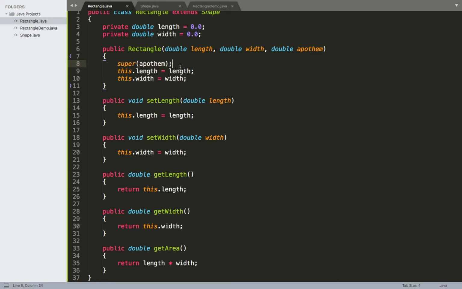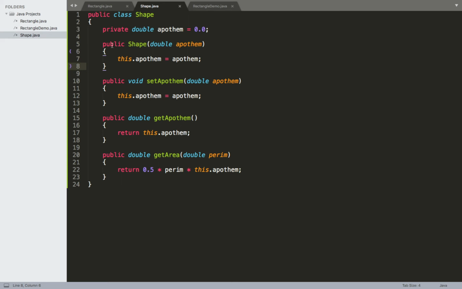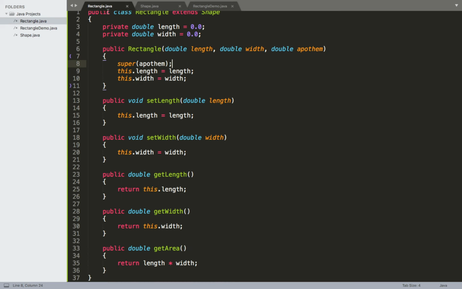Additionally, we can exclude this line if we don't give our shape its own explicit constructor, because Java will implicitly call the super constructor on the default constructor if that is applicable. But in this case, because we introduced a constructor, we have to include an explicit call to super and pass in the appropriate parameters for it.